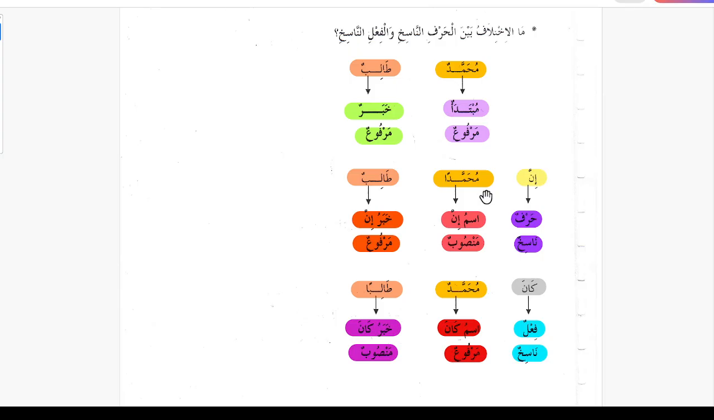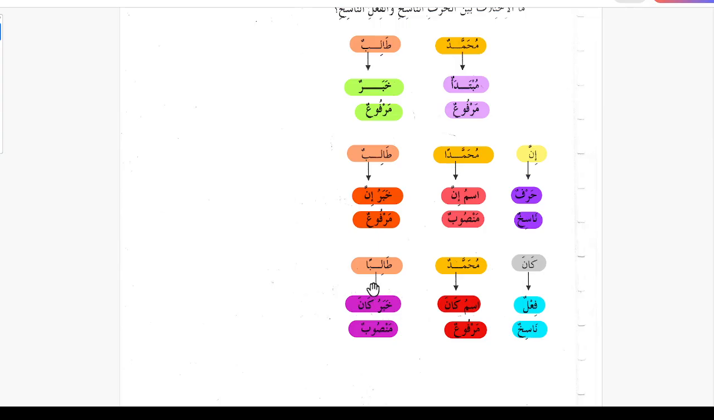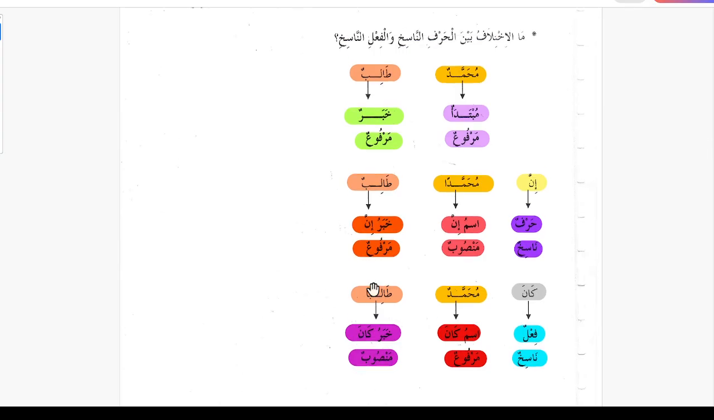And it also changes the i'rab. So the mubtada for inna changes from marfu to mansoob, and the khabar remains marfu. For kana, the mubtada remains marfu, but the khabar changes to mansoob. So this is the summary of inna and kana.